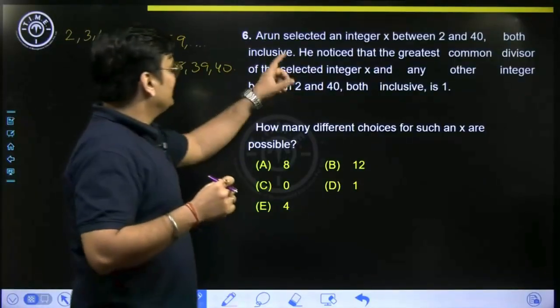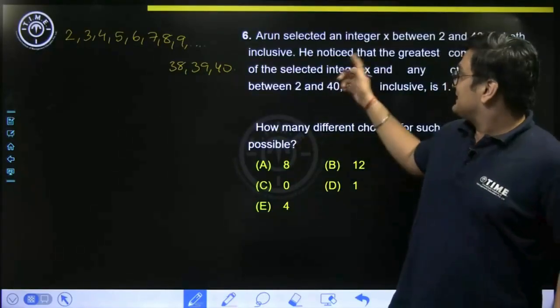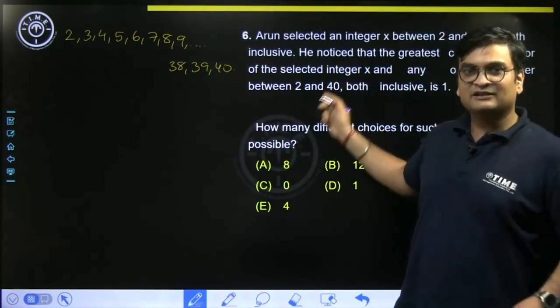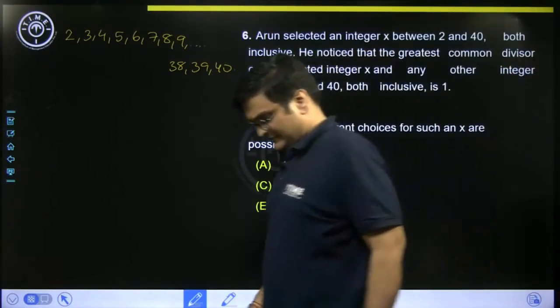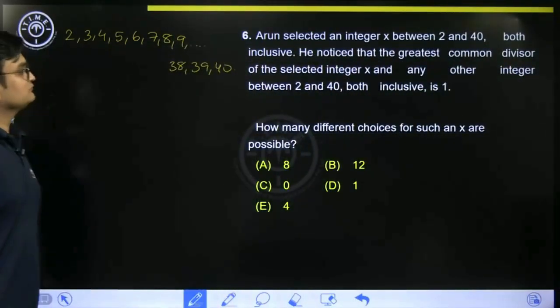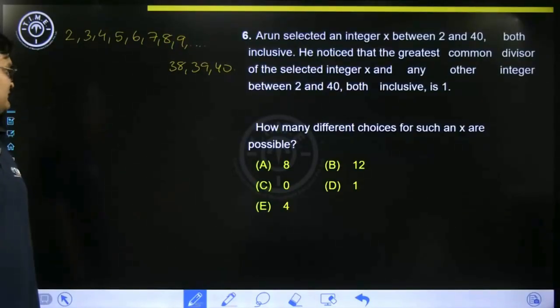So if the greatest common divisor is 1, that would mean what? I want this x, whatever x we are selecting, to be co-prime with every other number. We want it to be co-prime. How many different choices for such an x are possible?